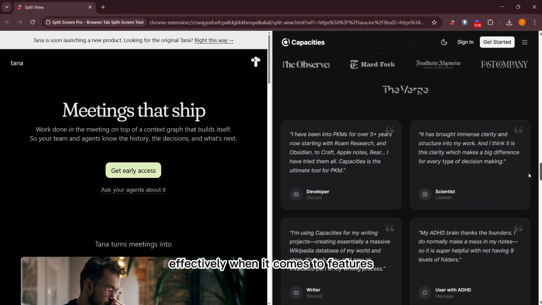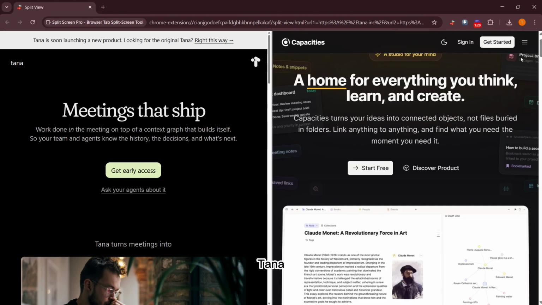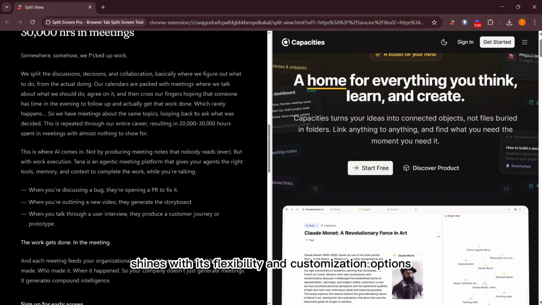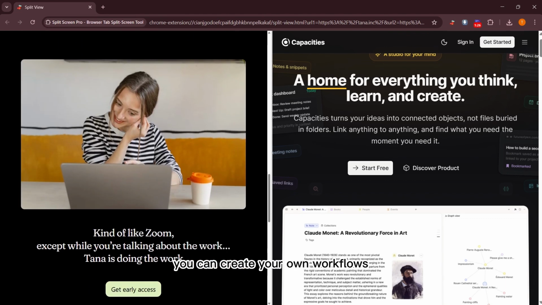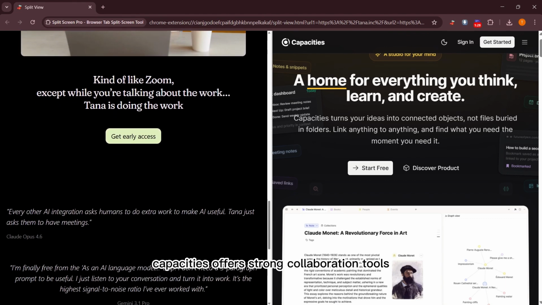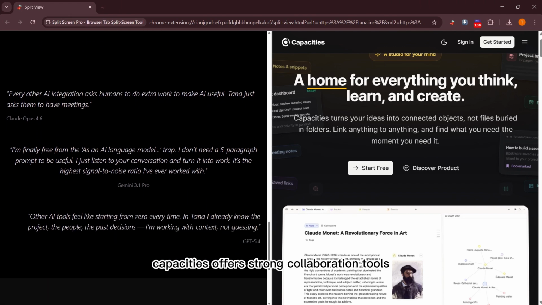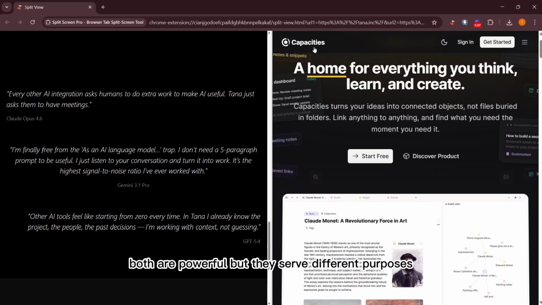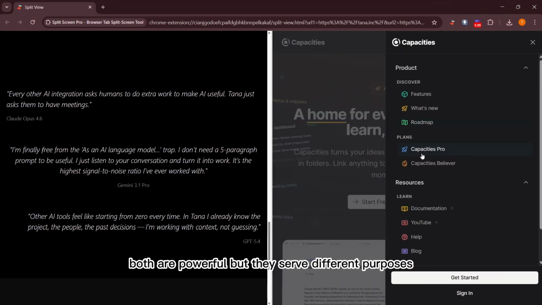When it comes to features, Tana shines with its flexibility and customization options. You can create your own workflows. Capacities offers strong collaboration tools like shared notes and task assignments. Both are powerful, but they serve different purposes.